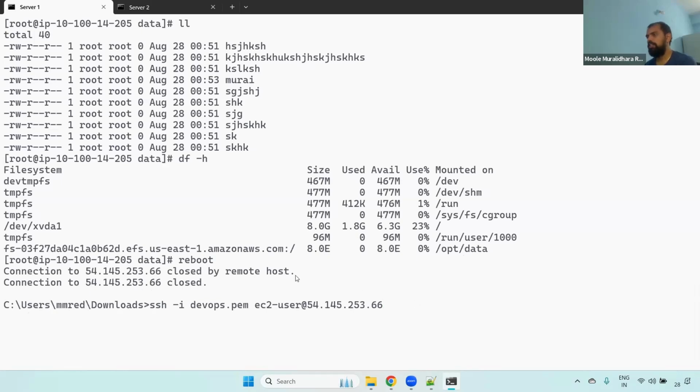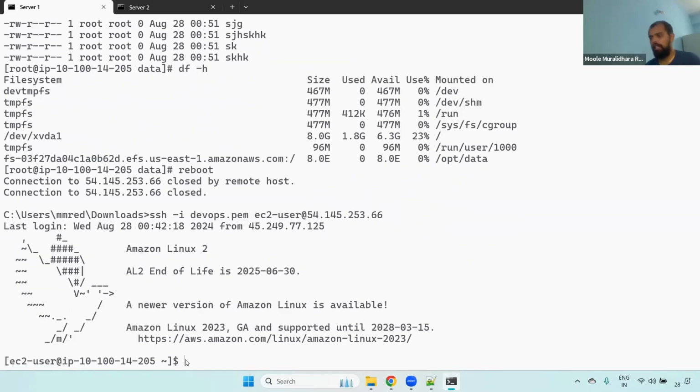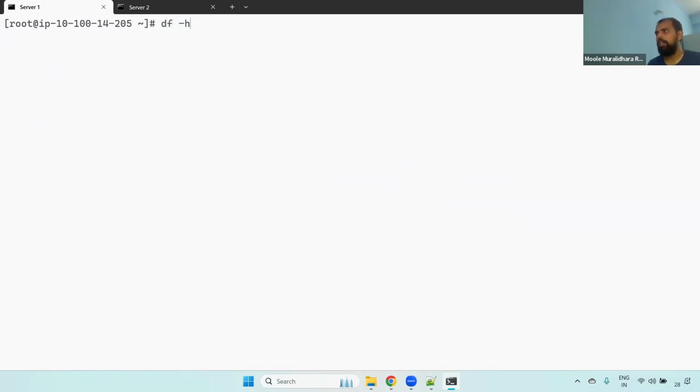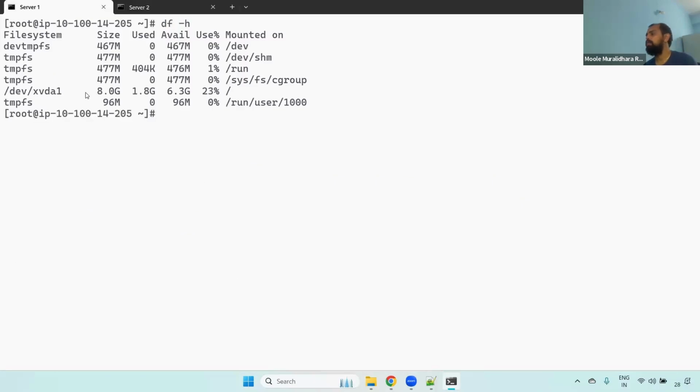Wait for a few seconds. Okay, if you see here, it is connected, it has rebooted. Now I have connected, and you can use df -h. If you observe here, the file system we set up is gone because we haven't added that file system inside the fstab. That's why. Clear, right? Now what you have to do is go to /etc. It is the same as EBS also: once you mount, you have to add it inside the fstab, otherwise if you reboot the server, it will be gone. Same process for EFS as well.